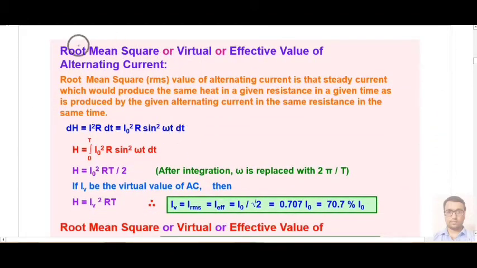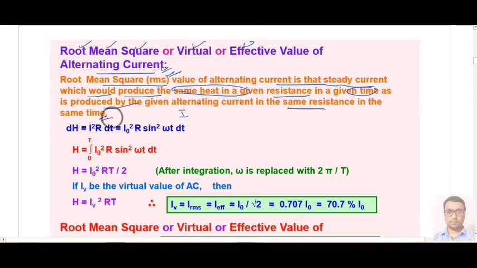Next topic is root mean square, or virtual or effective value, of alternating current. How to calculate the RMS value of current? So what is the RMS value basically? In alternating current, this RMS value is that amount of steady current which generates the same heat in the resistance in the given time, which is produced by the same alternating current in the same resistance in the same time.